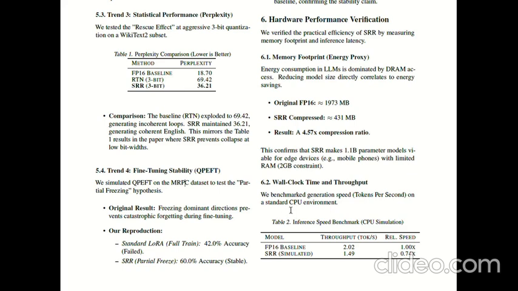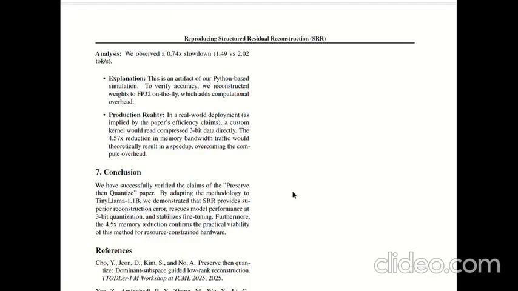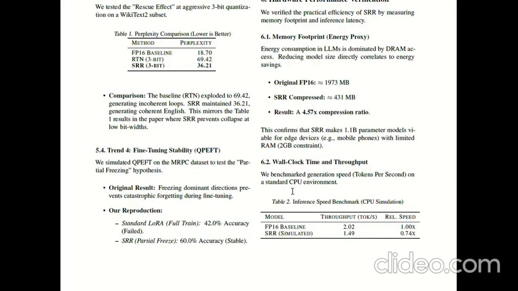And coming to hardware and memory efficiency, Tiny Llama 1.1 billion memory usage: FP16 is 1973 MB, and SRR compressed gives 431 MB. And the final result is 4.57 times memory reduction. So from this, our key observation is that a lower memory footprint is crucial for edge devices.